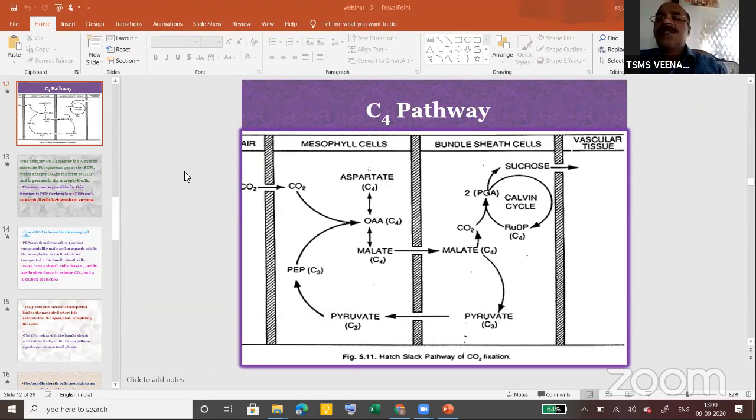In the next class, we will discuss the factors affecting the photosynthesis process. Whenever any plant or animal performs a certain activity, it is definitely influenced by various environmental factors, intrinsic and extrinsic. In the same way, photosynthesis is influenced by different factors like temperature, light, and other things.